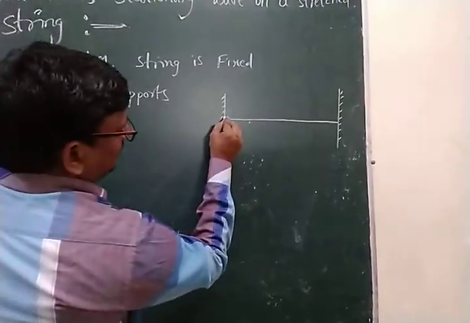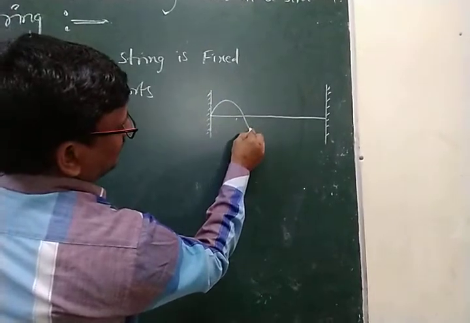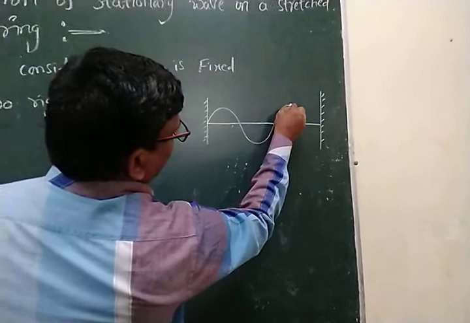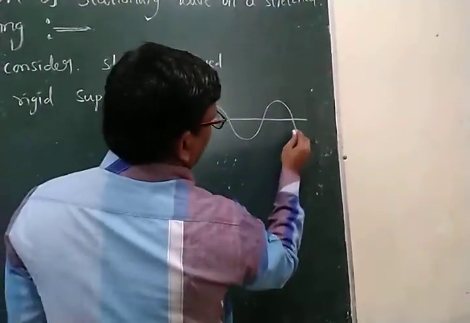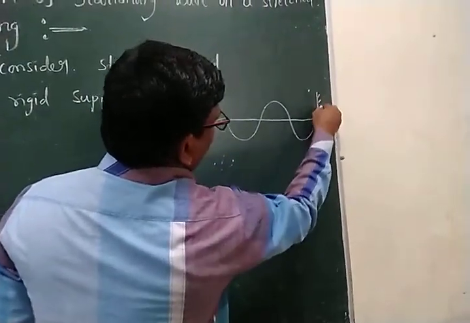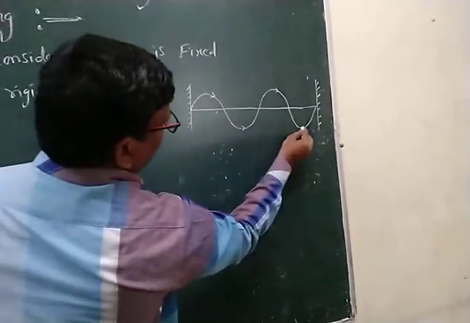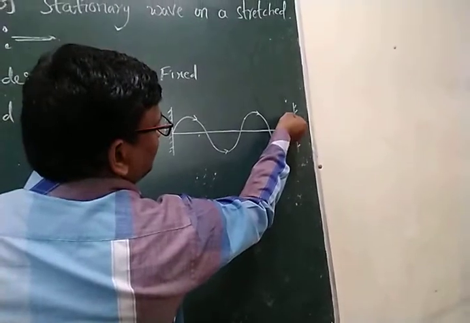Now transverse pulses are generated. This is the transverse pulse. This is called the incident wave, and after that the wave is reflected.